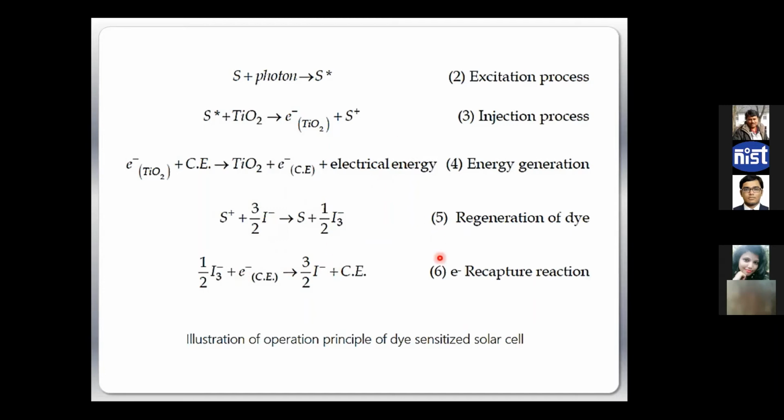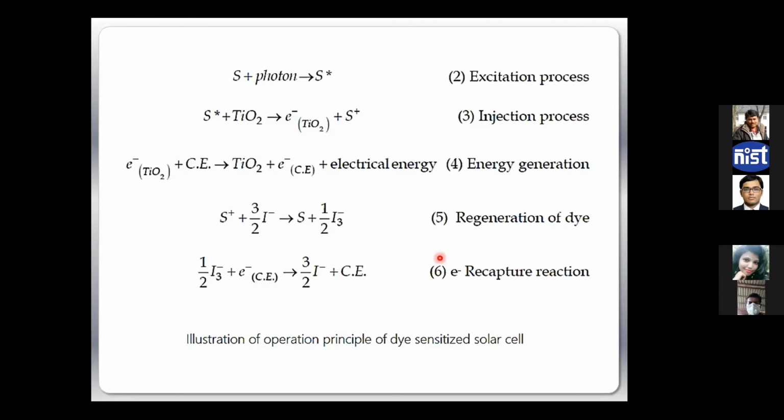So this was a completely different concept. It can still produce current and voltage, but it is completely different from the conventional thought process of solar cells, right? Until now, we have never talked about anything like that. So this is more like a chemical cell, right? Professor Gratzel then worked a lot on that and achieved 13%, 14% devices, and it was very easy to make in the lab, very easy.